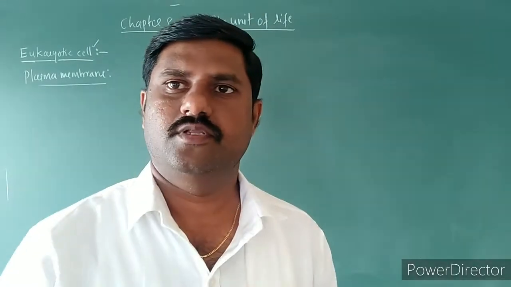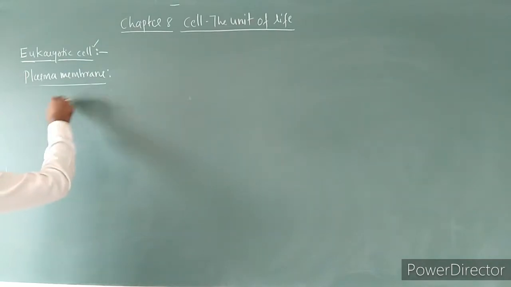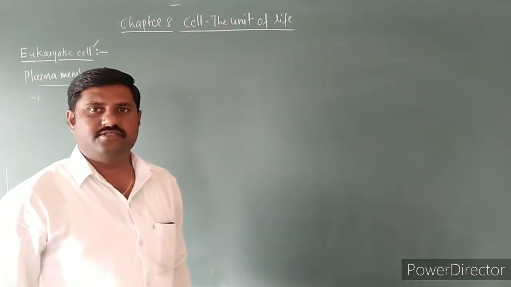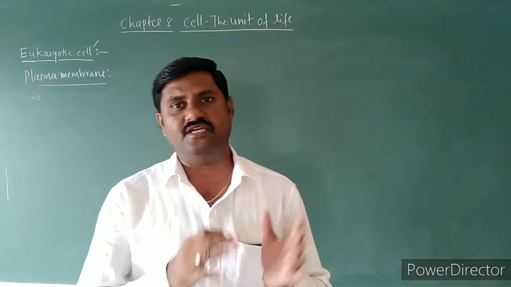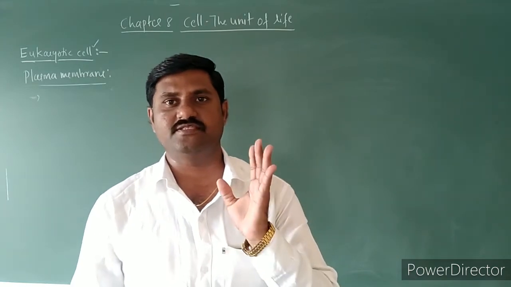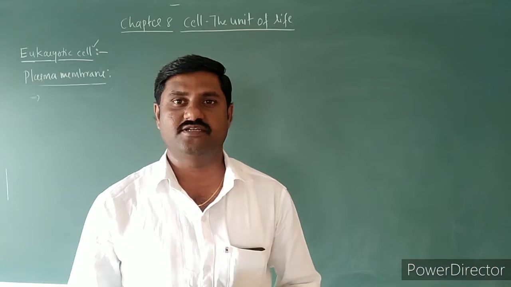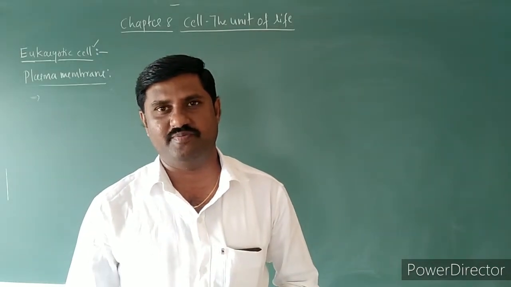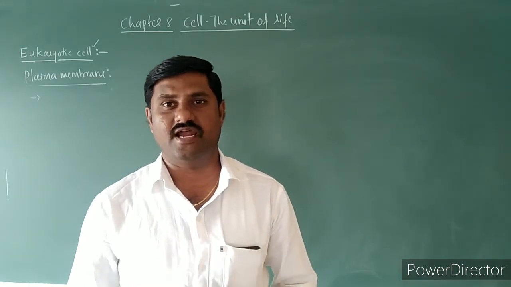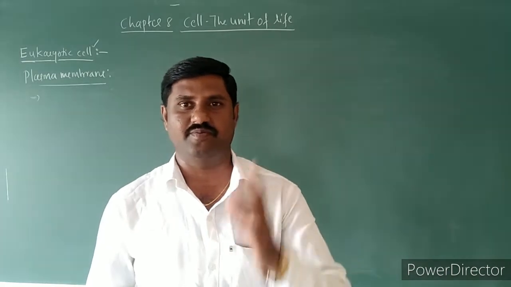Okay. Come to the structure of this plasma membrane. There are many hypotheses; scientists explained different models of the plasma membrane previously. The first one is the sandwich model and the second one is Robertson's unit model of plasma membrane, and the third one is Singer and Nicholson's fluid mosaic model of plasma membrane.